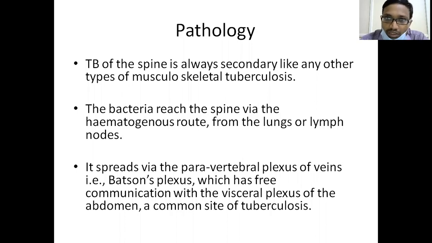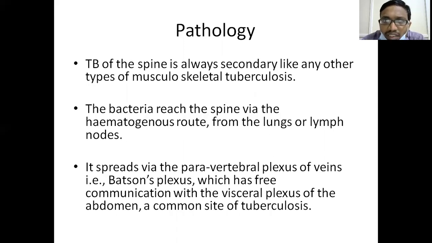Tuberculosis of the spine is always secondary to some other lesion. The first lesion is in the lung, or in the intestine, or in the abdomen, or in the lymph nodes. These are the primary forms, from where the bone is secondarily involved.